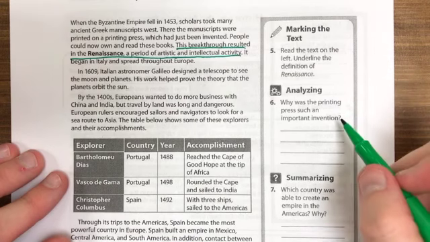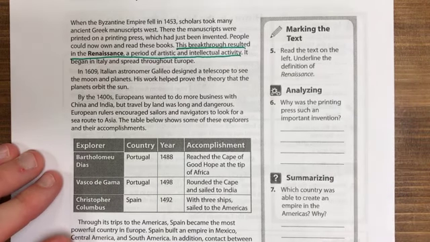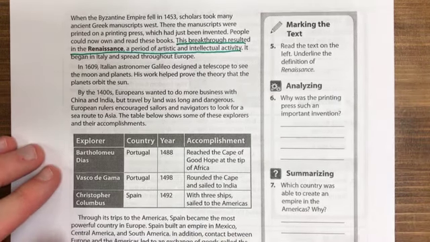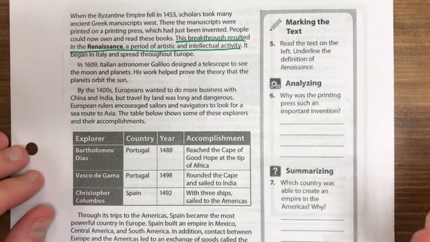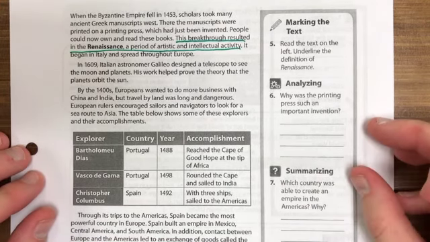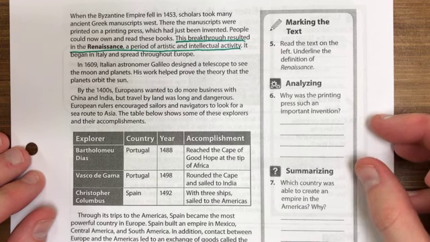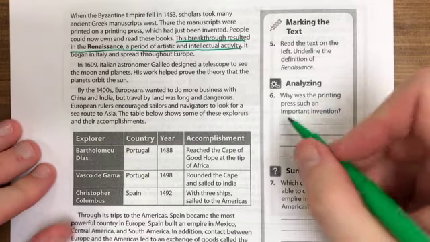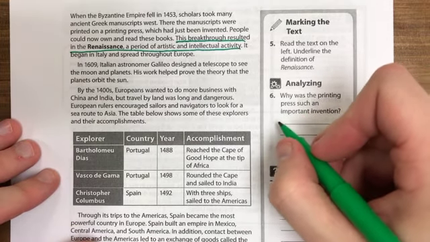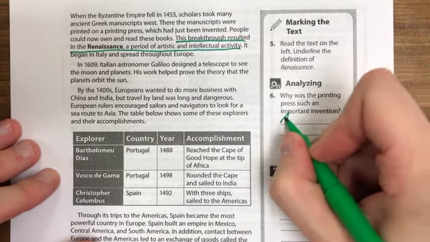Okay, why was the printing press such an important lesson or invention? So the printing press, if you don't know what that is, that's that big, weird wooden contraption where you put a piece of paper in it and someone would physically press down and create a written document. If you've ever seen a tortilla press, it works the same way, only instead of making tortillas, you're basically making books. All right, so what this helped is it allowed the printing and spreading of ideas, books, and documents.